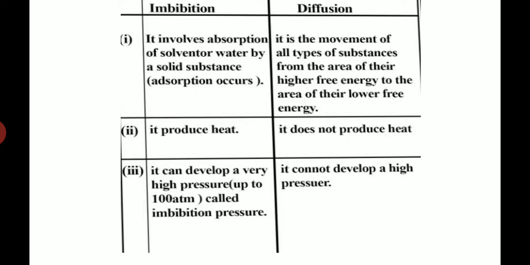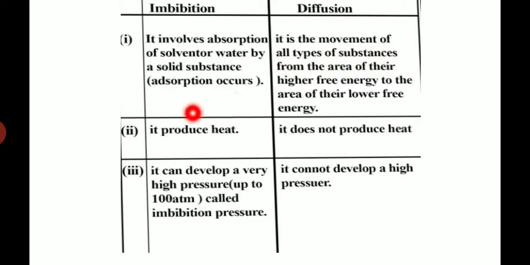And last, before ending, I want to give one important concept: the difference between imbibition and diffusion. See, imbibition is actually the absorption of water by a solid substance. Mainly a solid substance is absorbing water. So it is the absorption that is occurring in imbibition. But in diffusion, a free movement is occurring, from a higher concentration to lower concentration, and in all types of substances. This is very important.